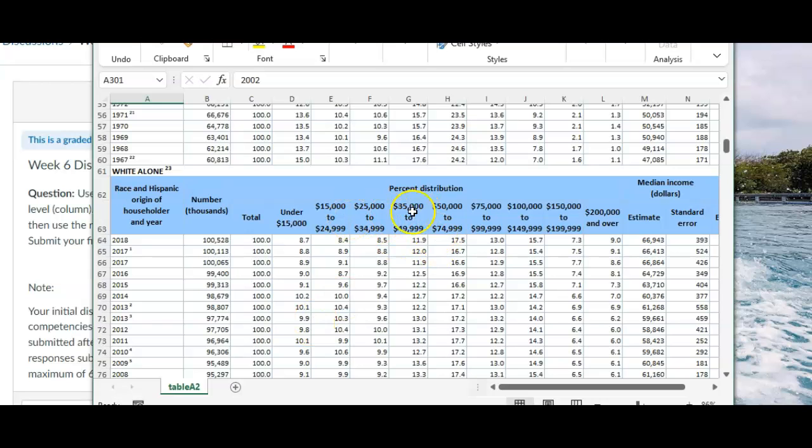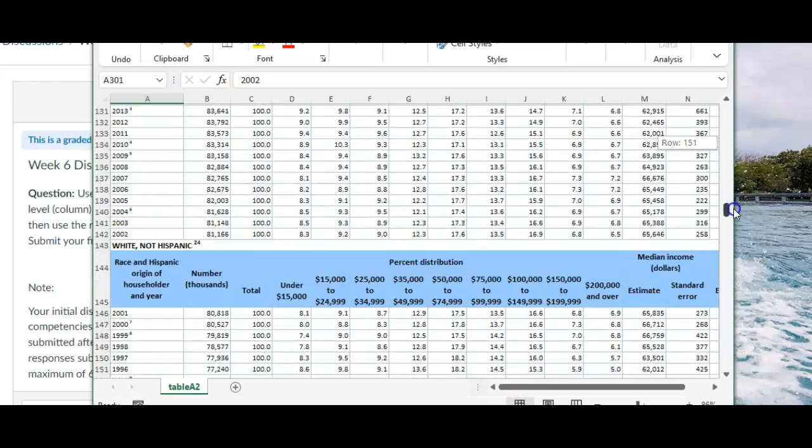So just pick one of these income levels, whichever one you want. And what you're going to do is sample that column. And you pick the sampling method. If you recall, there's simple random sampling, cluster sampling, convenience sampling, systematic sampling, stratified sampling. Those are all different methods. So choose a method, describe the method that you're using, and then pick a sample from that column.